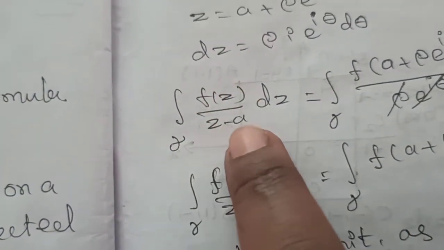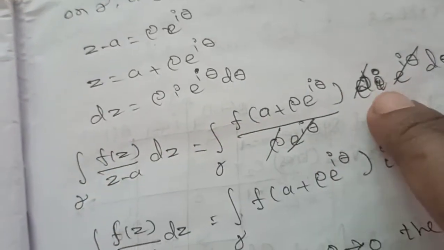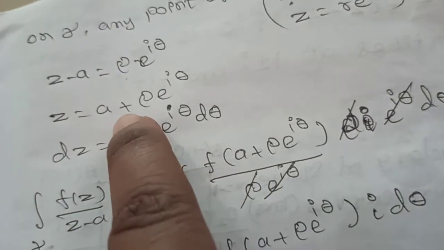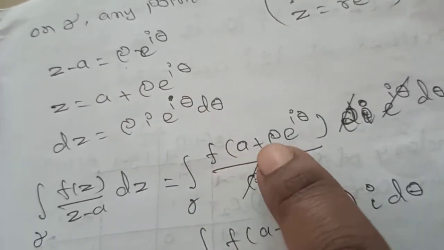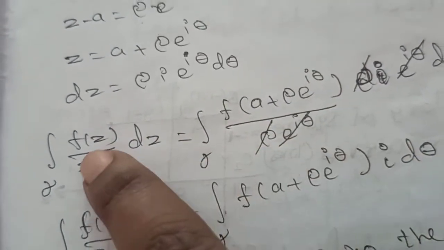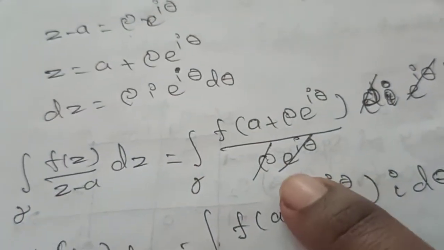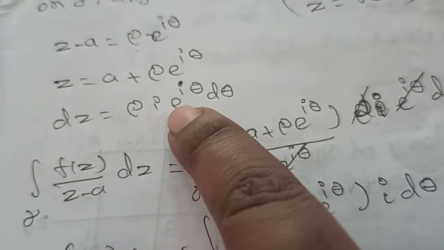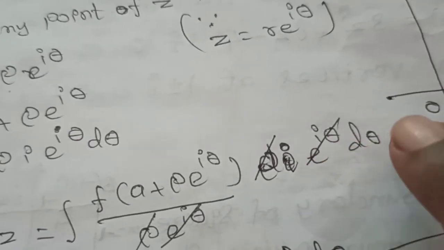f of z divided by z minus a into dz, which is equal to, in this, all the values can be replaced by polar form. That is, integration of gamma, f of z can be substituted as f of a plus rho into e power of i theta, divided by z minus a, which has rho into e power of i theta, and dz we got as rho i into e power of i theta into d theta, so substitute that.